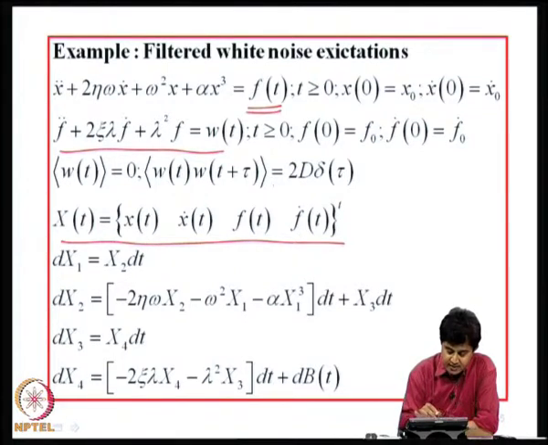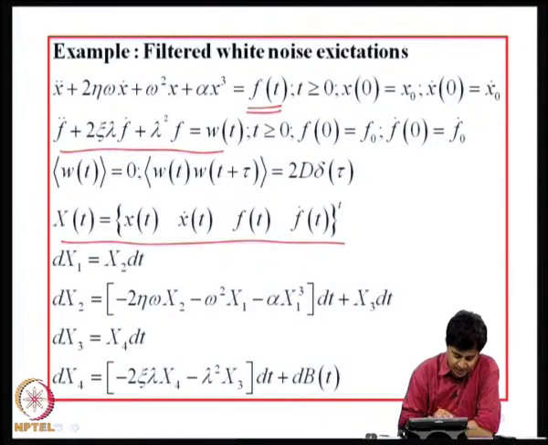That means f of t is the excitation, but the excitation itself is modeled using a linear system driven by white noise. We can show that this extended vector will have the Markov property, and therefore I can write the governing FPK equation for that.